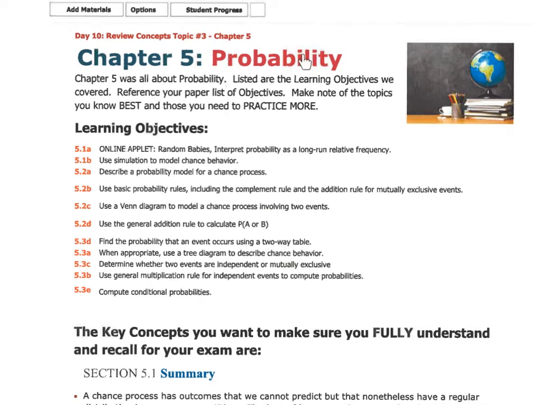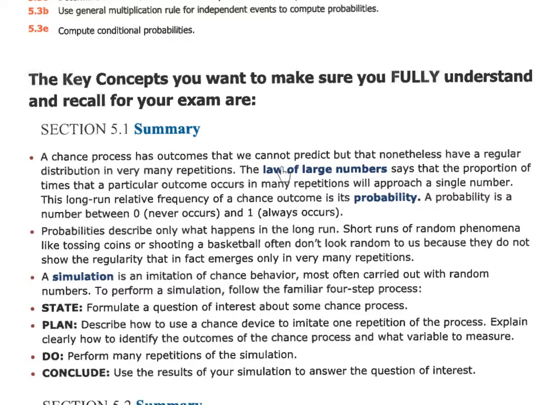Today's review is just going to be about chapter 5, which is our general probability. We had 3 different sections in there. Some of the key things we talked about are general probability rules, probability distributions, or probabilities where you add, general multiplication probabilities, and conditional probabilities. Let's talk about the separate sections and what was important in those.